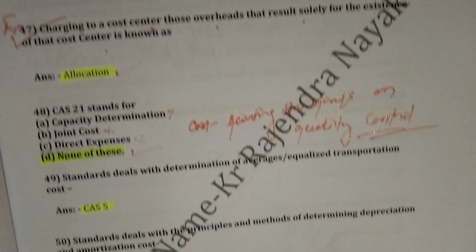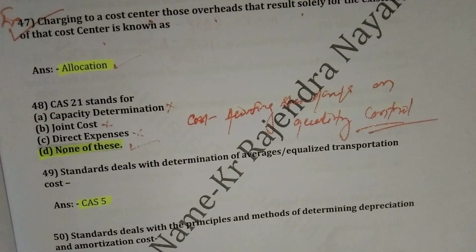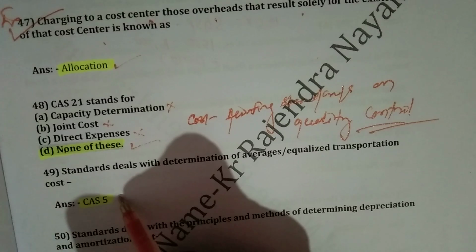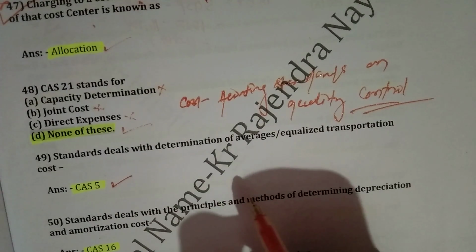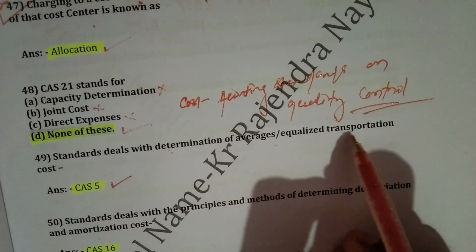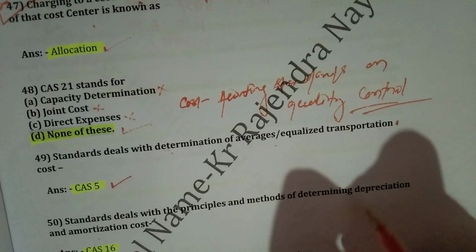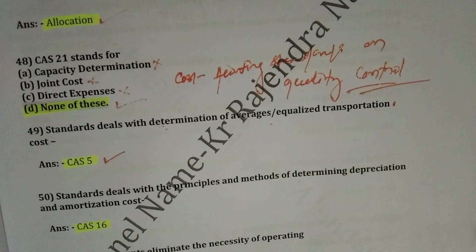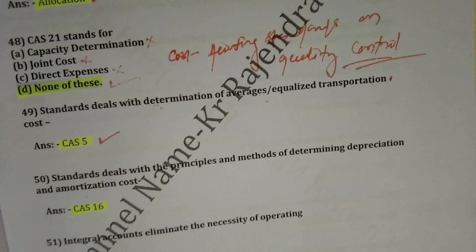Question number 49. Which standard deals with determination of average equalized transportation cost? Right answer will be CAS 5. CAS 5, Cost Accounting Standard 5, deals with determination of average equalized transportation cost. Right.